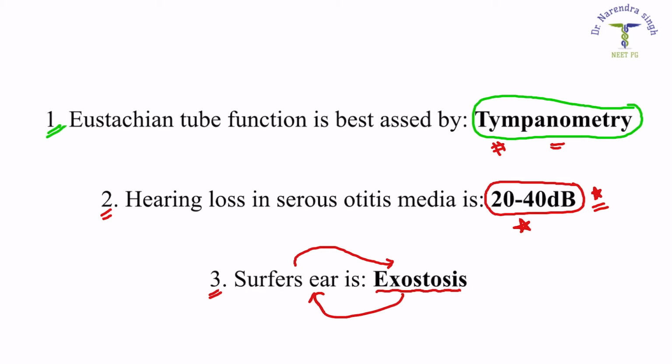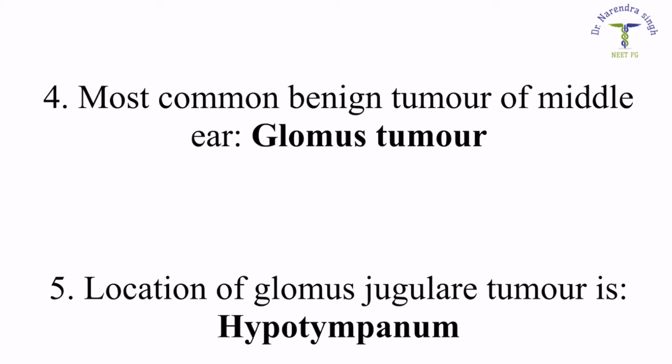Coming on to question number 4, which says the most common benign tumor of the middle ear. So the most common benign tumor of the middle ear is glomus tumor. We have to keep in mind the most common tumor is glomus tumor.